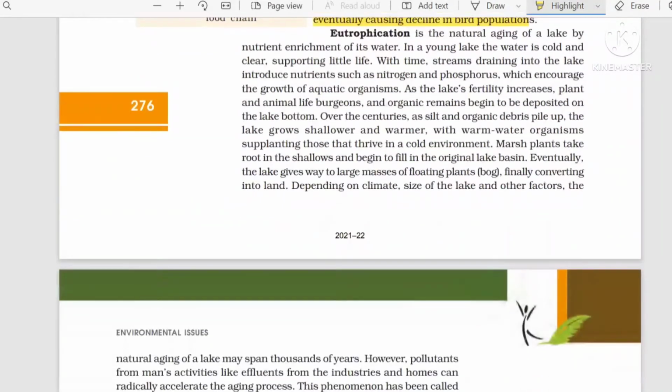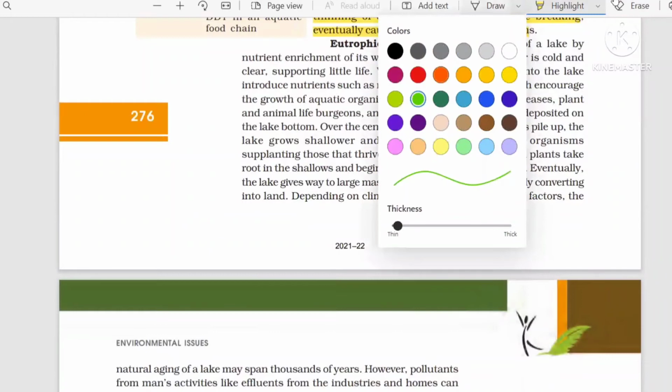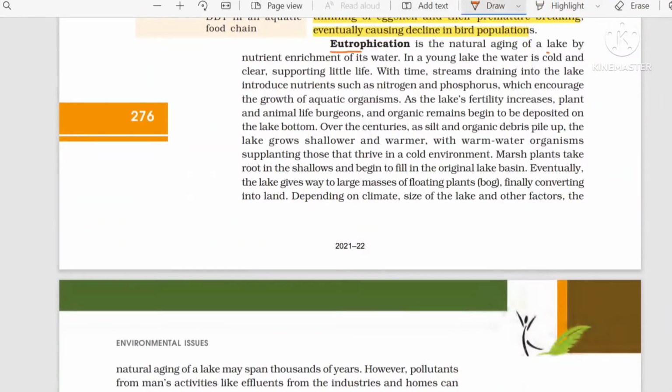Now, eutrophication. What do you mean by the word eutrophication? It means natural aging of a lake. This process occurs because of nutrient enrichment: too much organic matter, phosphate, sulfate, nitrate, and algal bloom. Slowly phytoplankton, then submerged plants come, which takes time. Finally, whatever depth the lake had, because of the deposition of these, the lake slowly becomes shallow, and after some time we are not finding any lake there, only terrestrial area.